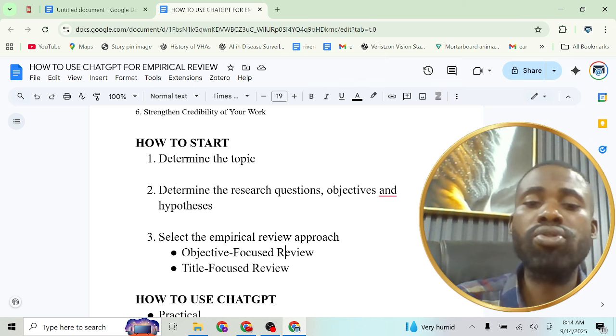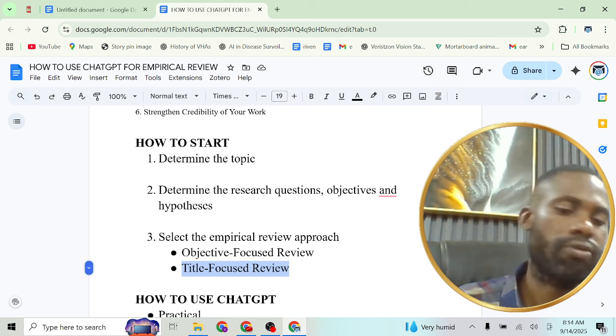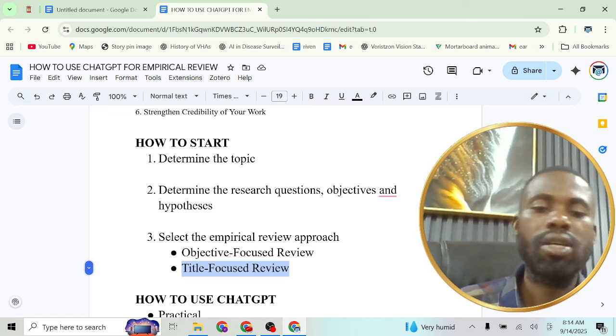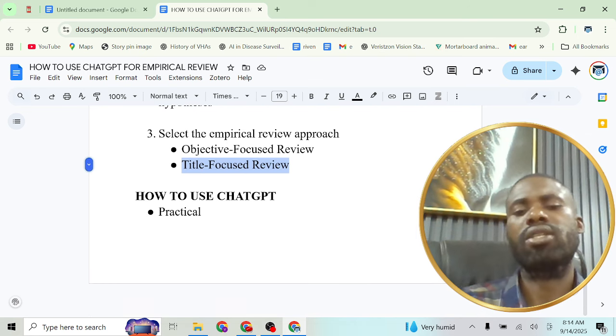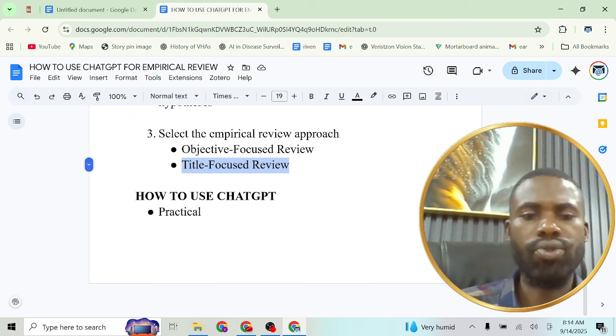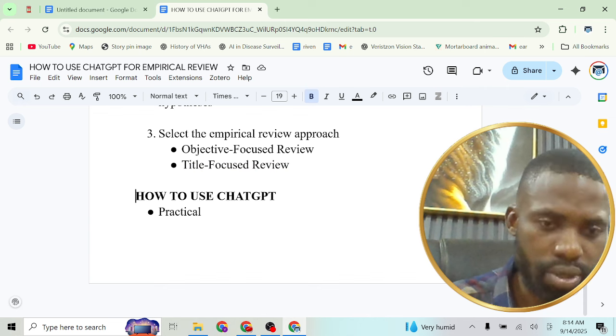So the title focus review is where you just pick the title and try to see people who have done different things within that subject area. Then when you are done with all these things, determining the approach you want to use, the next one is how to use ChatGPT.